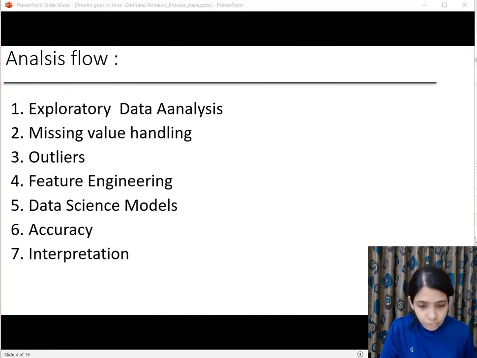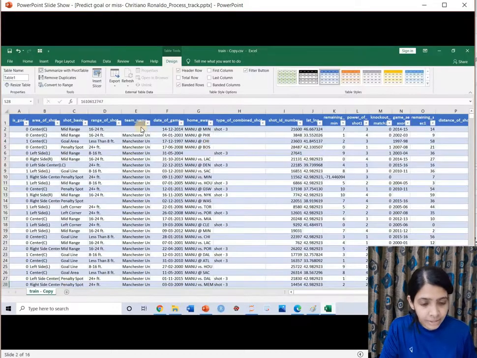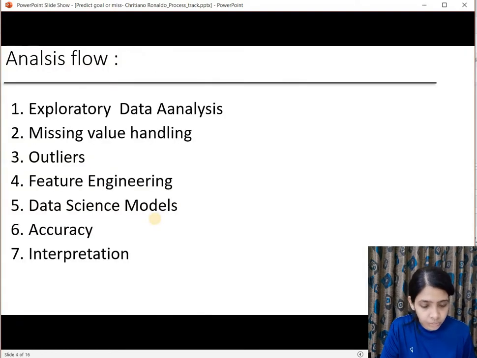The workflow of this project: we will start with exploratory data analysis. We'll try to explore the data and find out more information from the given data set. And the next thing that we will do is missing value analysis. Missing value analysis is a big part in this project and a critical one, because there are a lot of missing cells. We can see there are a lot of cells that have missing values, and more than 50% of the rows have missing values under some column or the other. So missing value handling is a critical part in this.